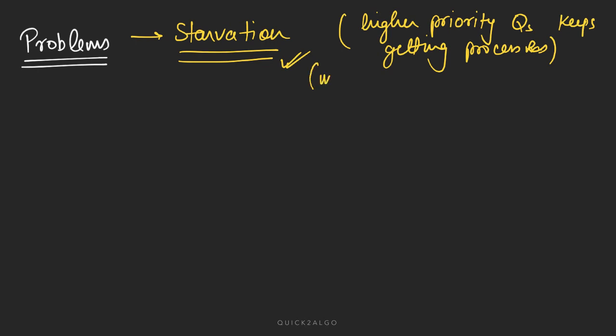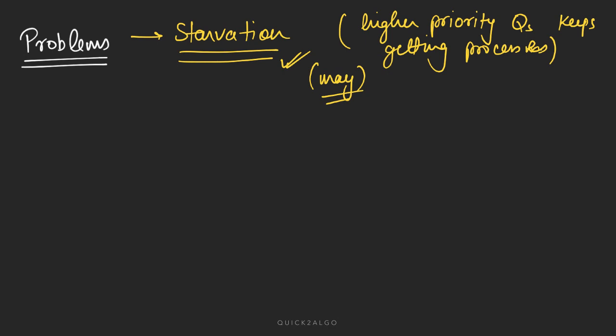There's always a may. It will not always happen, but if something can go wrong in the computer system, it will go wrong because it's a hardware based system. So it will definitely go wrong. So we have to keep in mind that there is a chance of starvation for the lower priority processes.